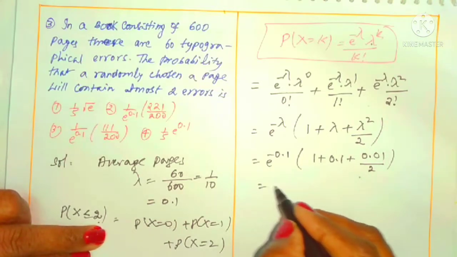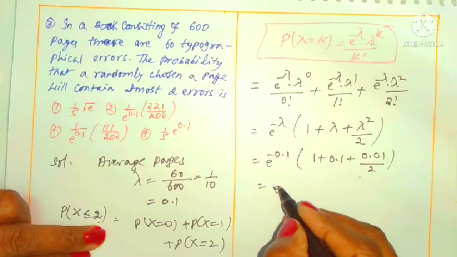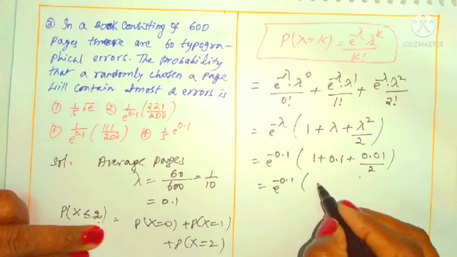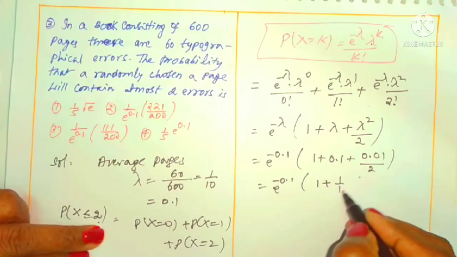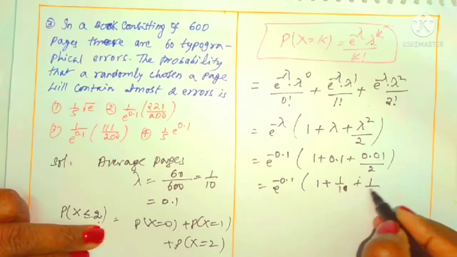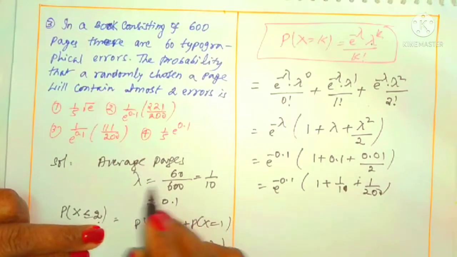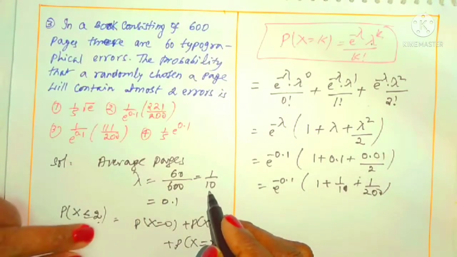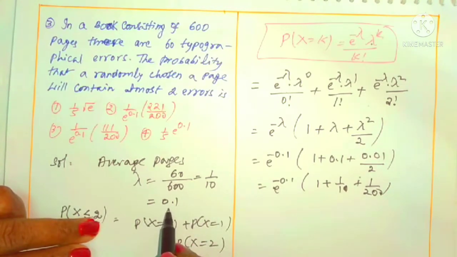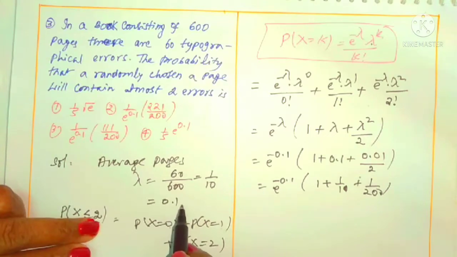Okay, now E power minus 0.1 is as it is. I am writing this as 1 plus 1 by 10 plus 1 by 100 means 1 by 200 we can calculate. Otherwise, in this case you can take the lambda value 1 by 10 directly.